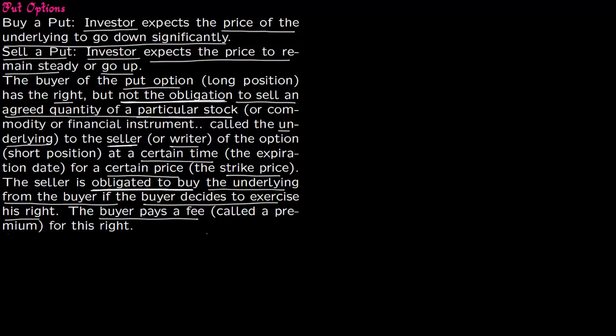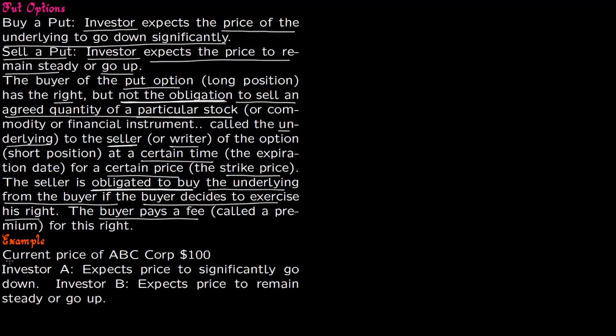So let us do an example. Say current price of ABC Corporation is $100. So there is investor A. He expects the price to significantly go down. So he is going to buy a put. Whereas investor B, he expects price to remain steady or go up. So investor B is going to sell the put to investor A.